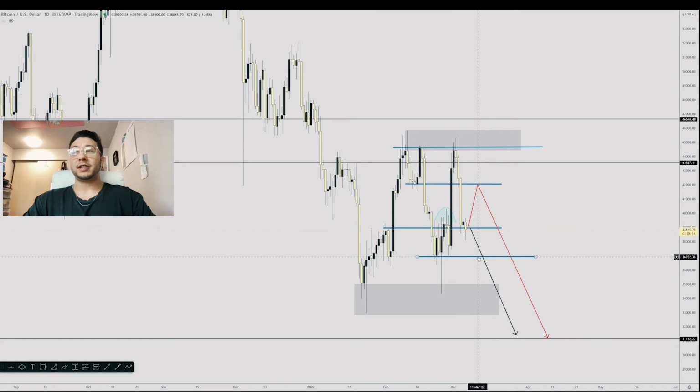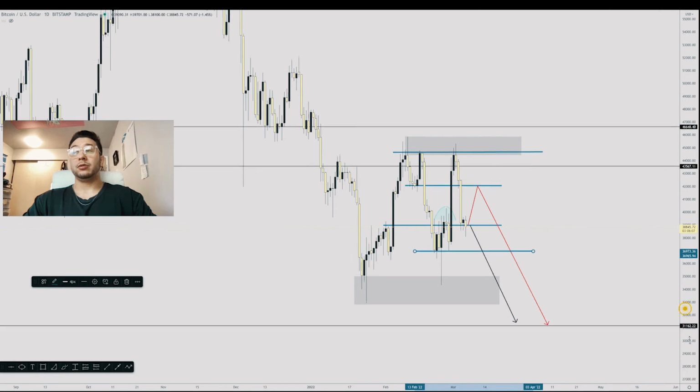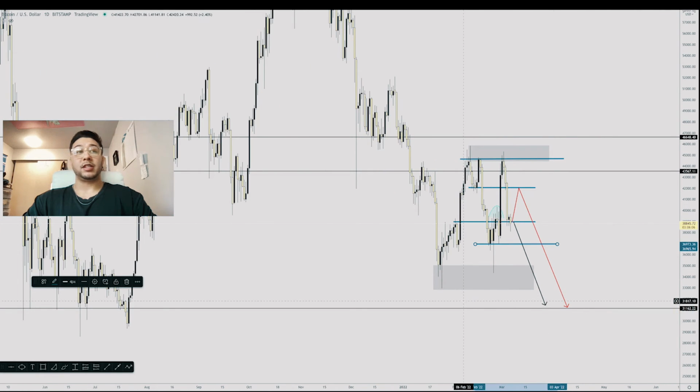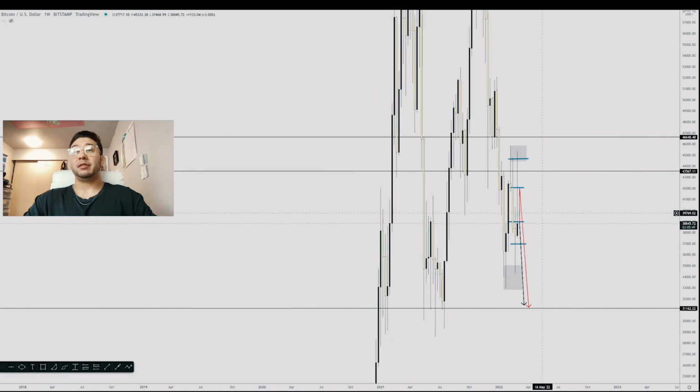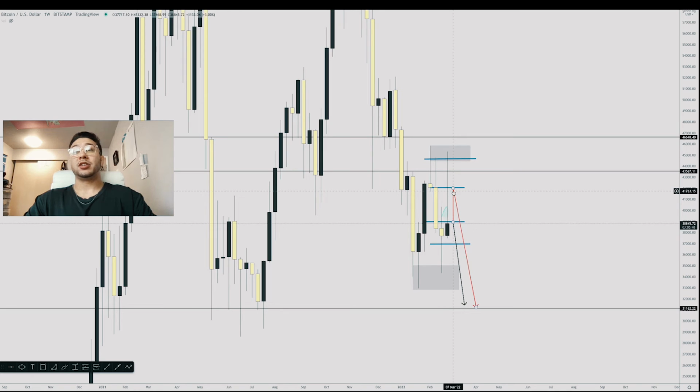But it needs to break this area at 37,000. If 37,000 breaks for Bitcoin, it's going down to around the 30,000 price range. And if this black level breaks, this level at around 31,000, you're going to see a larger bearish move on Bitcoin based off the higher time frame, because you have a lot of buyers' exhaustion suggesting that sellers in the market are pushing this down.